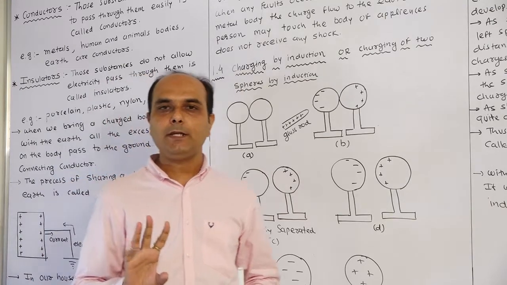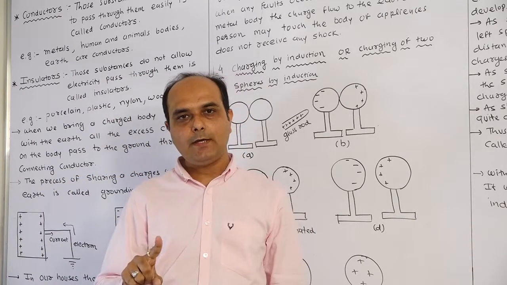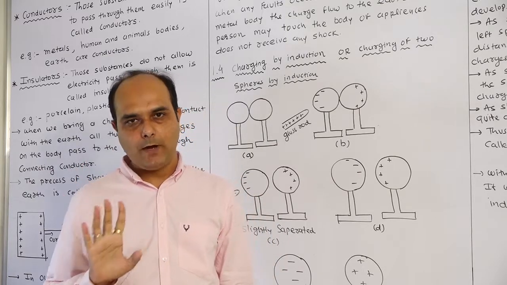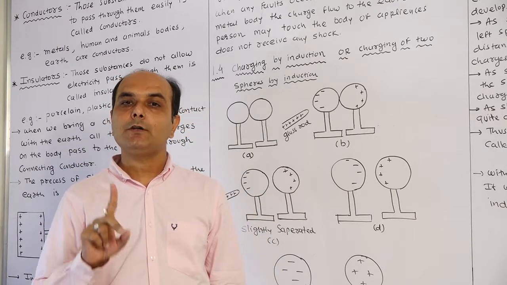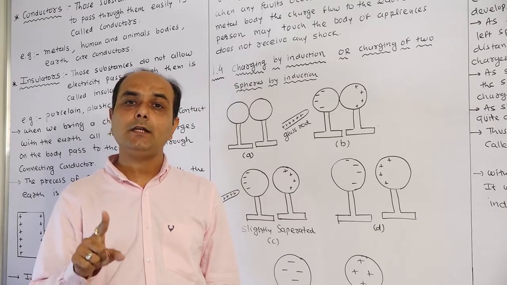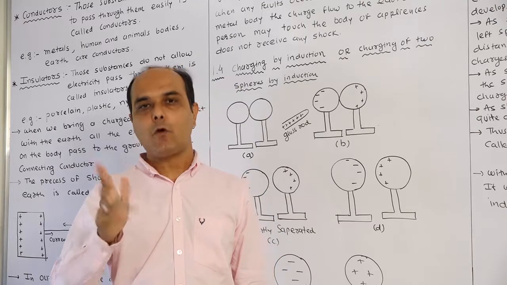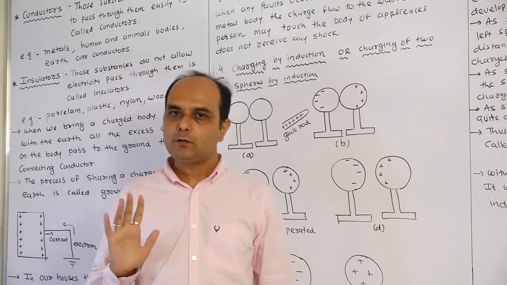In our 3-pin plug, there are 3 wires. One is a red wire, second is a black wire, third is a green wire. The red wire is our live wire. The black wire is our neutral wire. And the green wire is our earthing wire. Through the earthing wire, we can save our body from heavy shock.